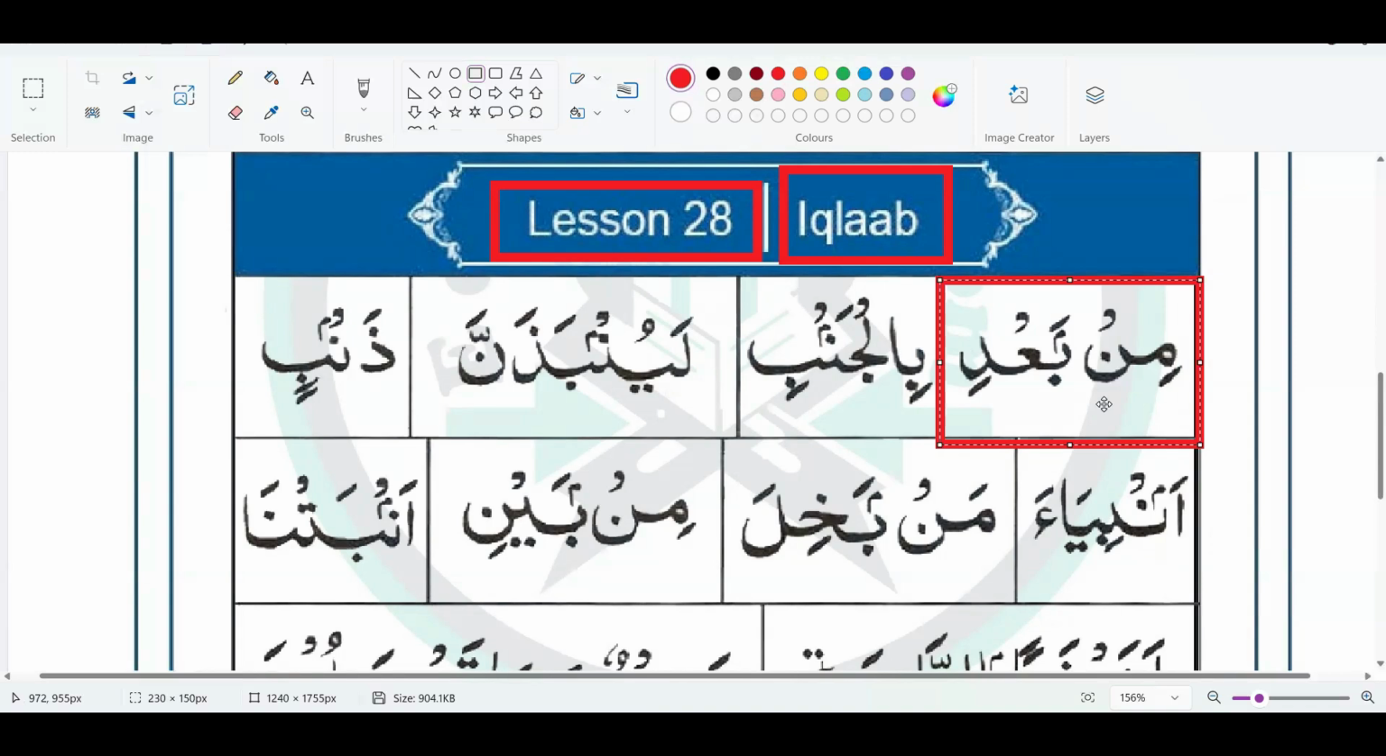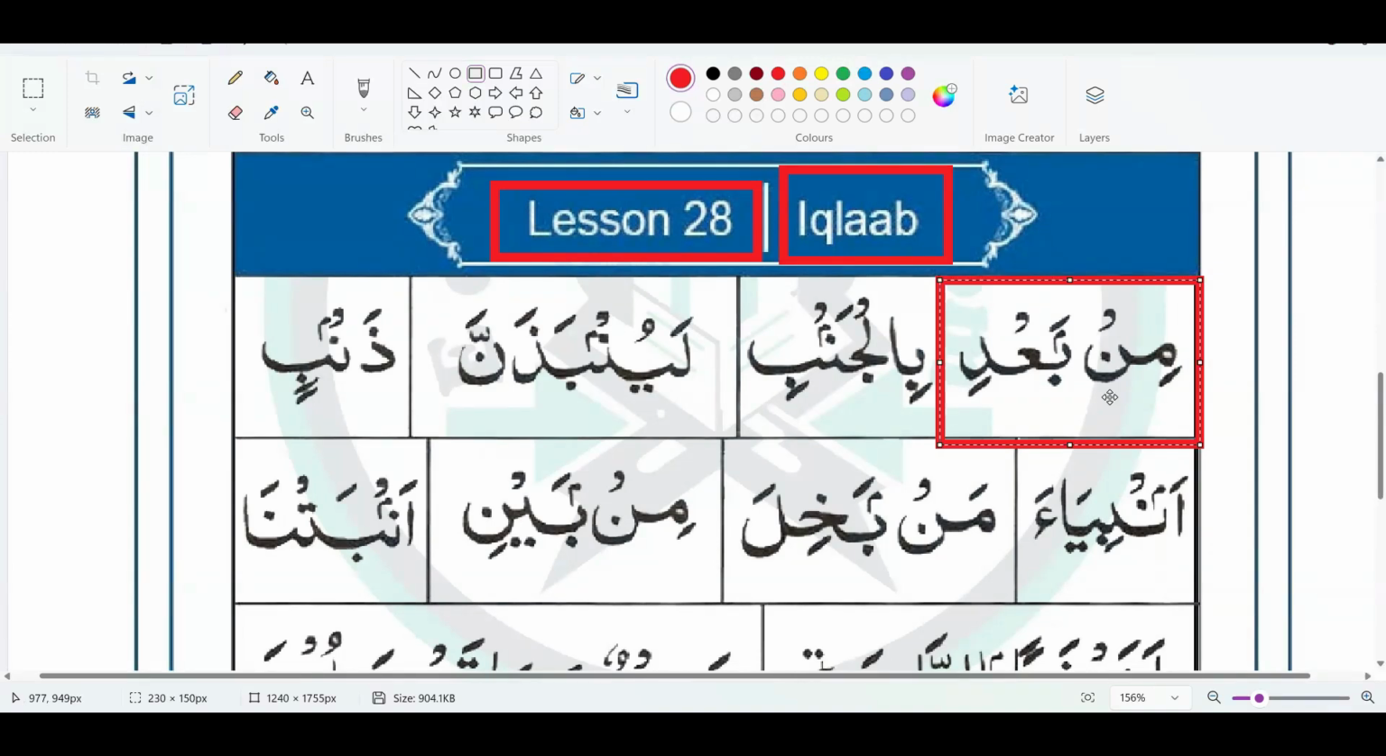okay, in the previous rules they have many letters. Like in Idgham there are Yarmaloon, 6 letters. In Idhar there are throat letters, again 6 letters you have to remember. And in Ikhfa there are 15 letters which you have to remember, right? But here in the Iqlab, we just need the ba after Noon Sakin and Tanween.